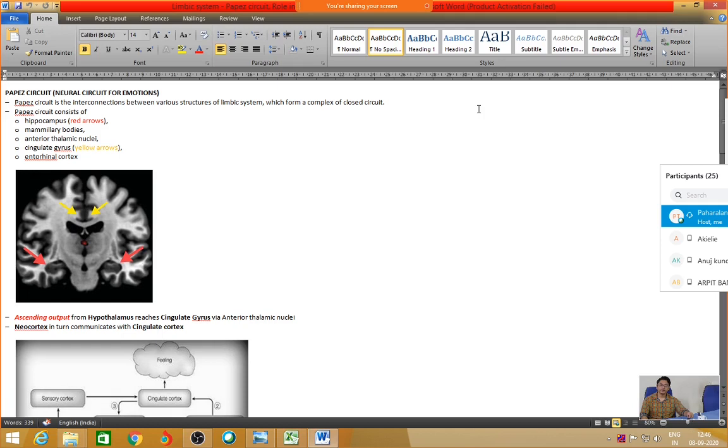We know that rabies virus is a neurogenic virus. That means it basically infects the nervous system. It has a predilection towards the nervous system. The rabies virus can be stained. That means whenever the virus is affecting one particular neuron, it can be stained easily. So what he did, he cleverly injected rabies virus in one particular part of the limbic system, and then